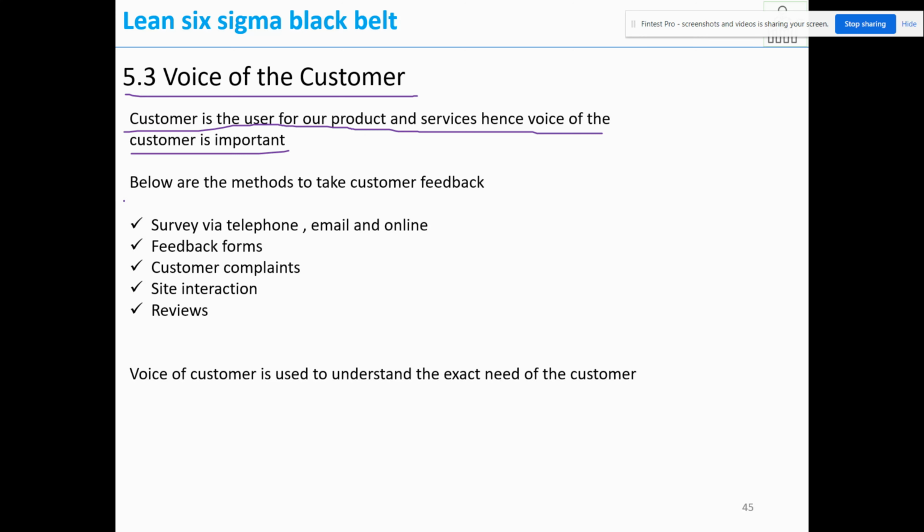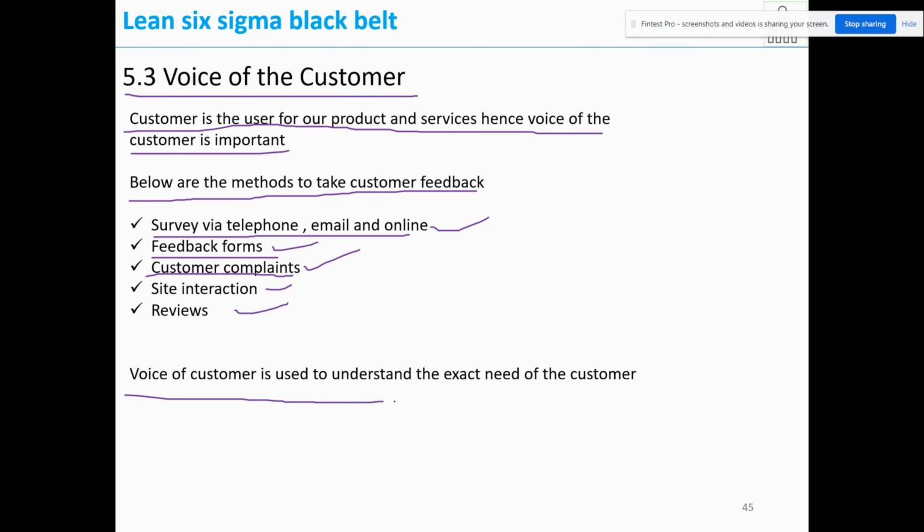Okay. Now, below are the methods to take customer feedback. How are we going to take the voice of the customer? Surveys via telephone, email, and online. Feedback forms we use to know the voice of the customer. Then customer complaints, which we make into an opportunity and treat as voice of the customer. Site interactions and reviews.